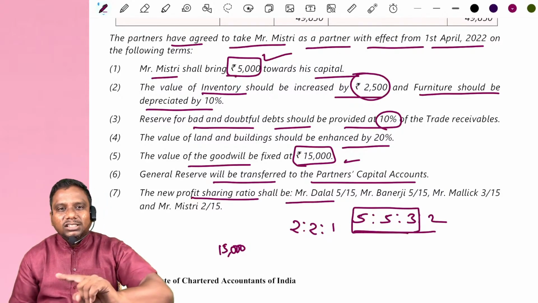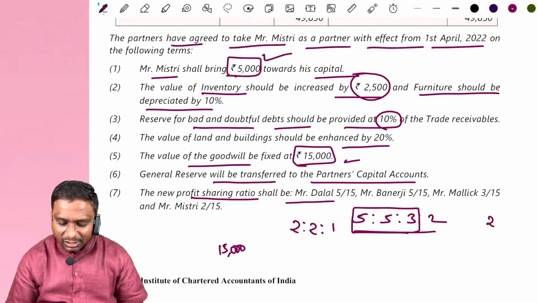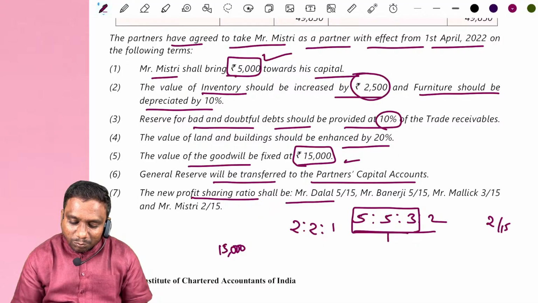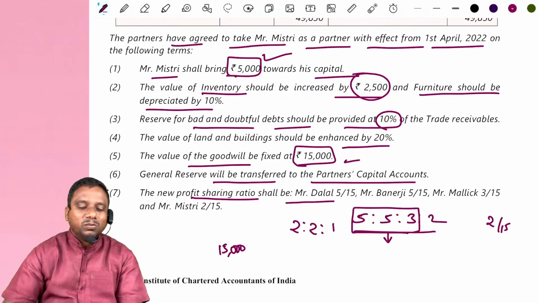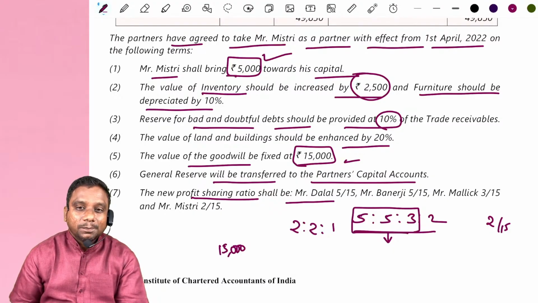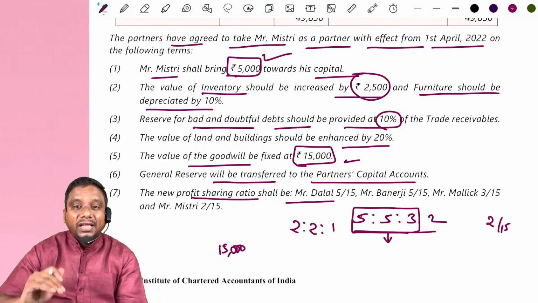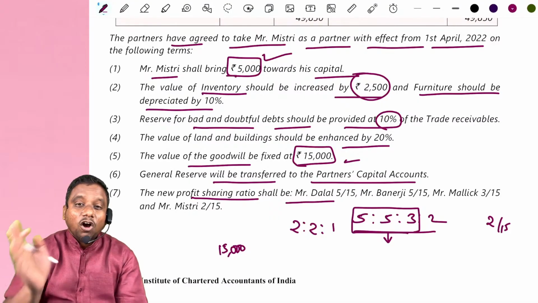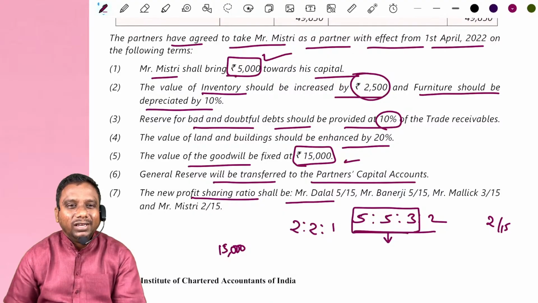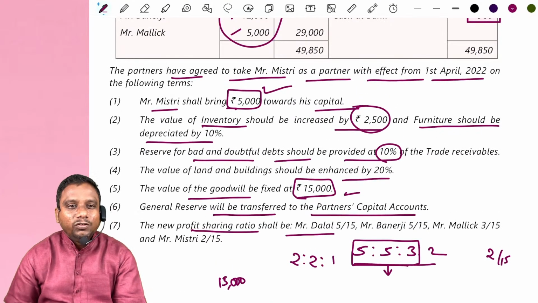Anyway, the last partner, Mystery, he is gaining 2 by 15. Sometimes the existing partners also may gain some share. In this problem, that is an important point. The existing partners may gain some share. They also should contribute goodwill. In this problem, goodwill is very, very important.